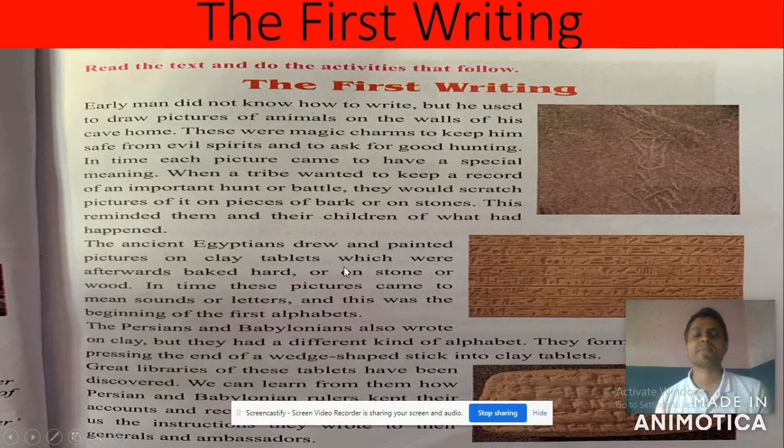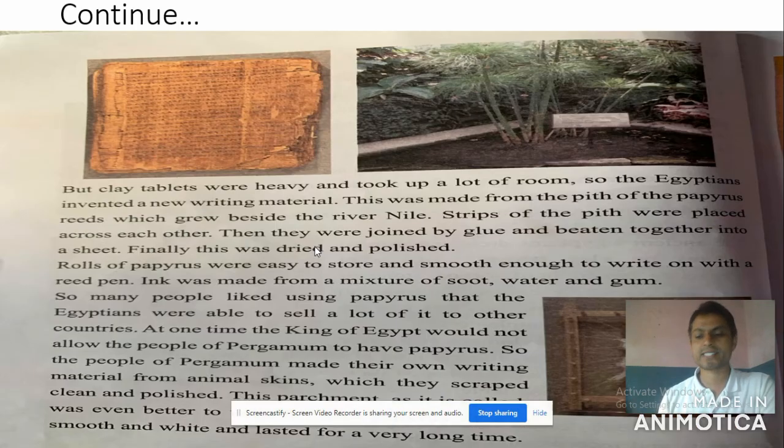Now you have to read and construct meaning from your side. Please use your textbook. Read once, twice, even thrice, until you understand the text. This is the second paragraph.